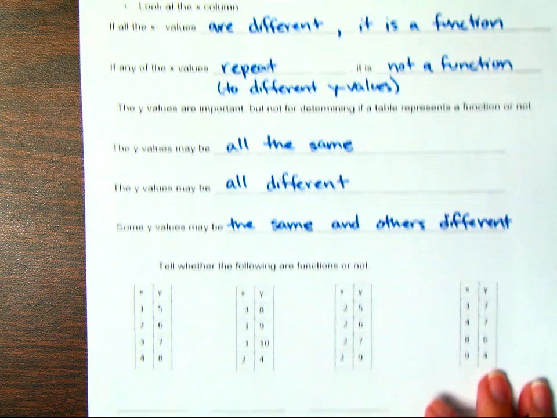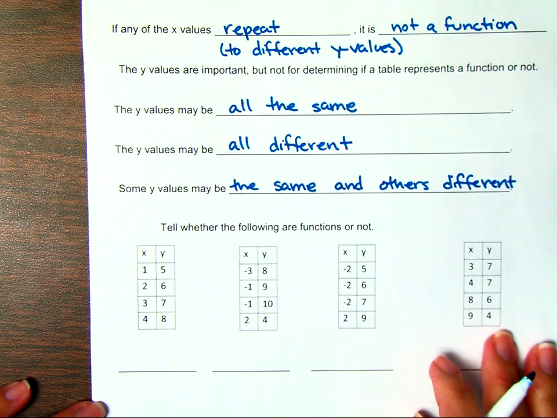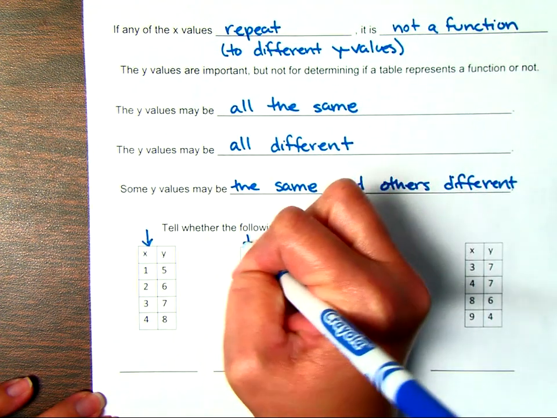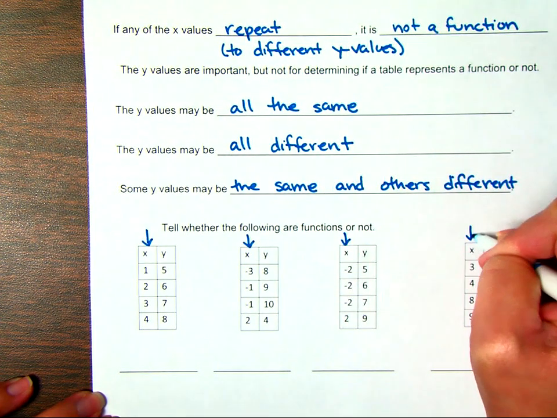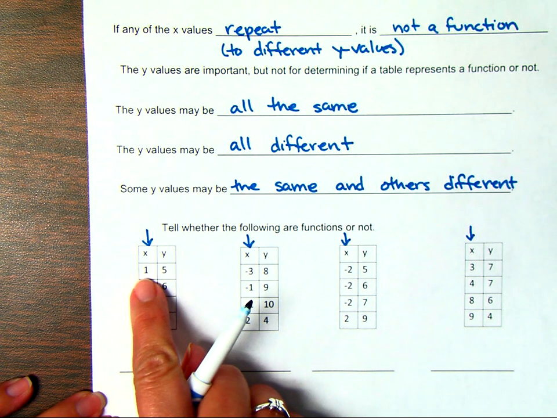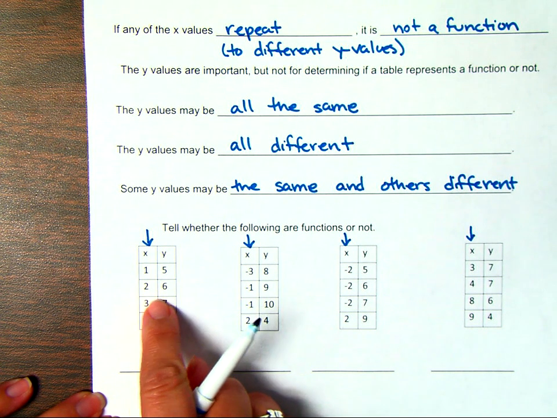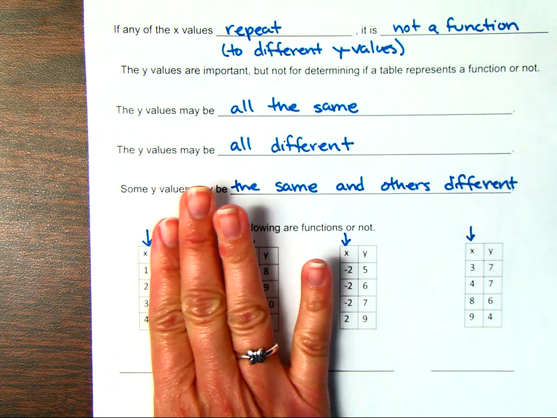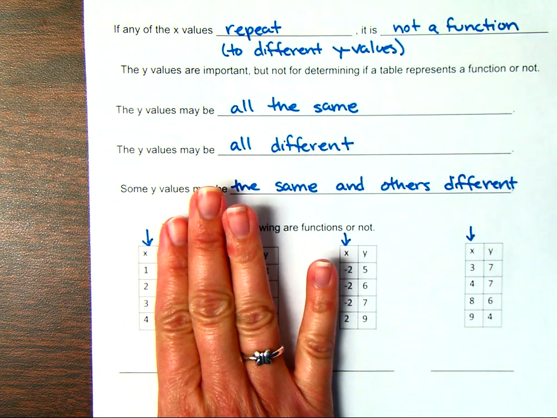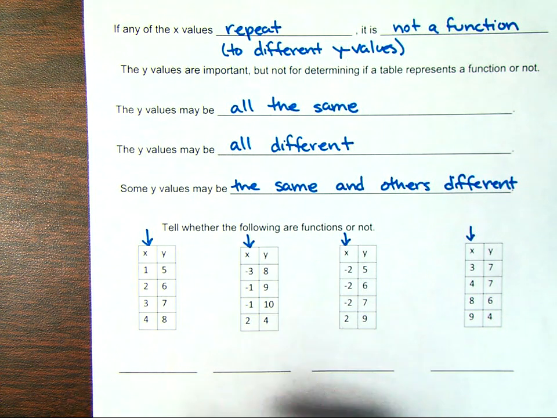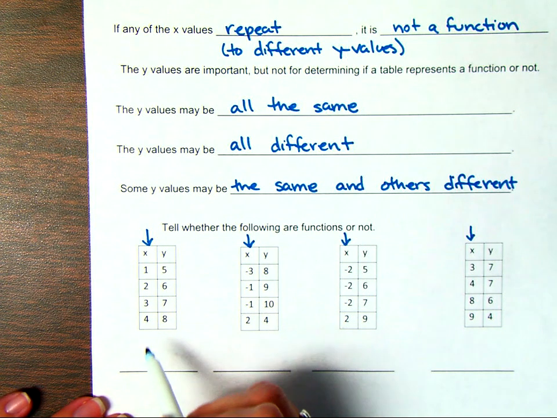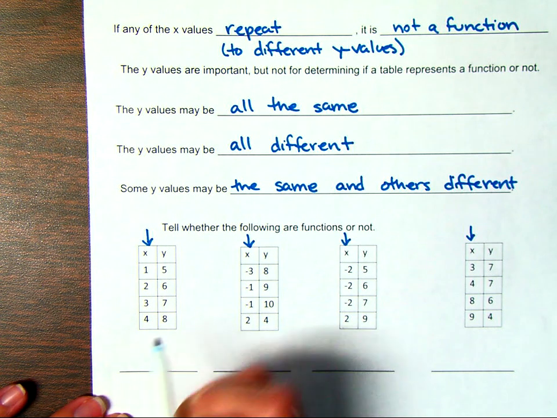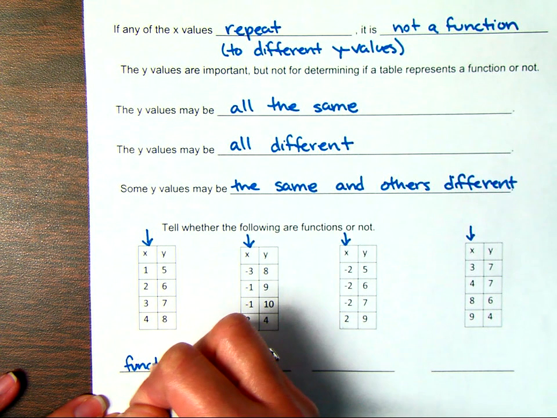So let's look at these tables and decide whether they are functions or not. We always want to look at the x value. That's what we need to look at. When x is 1, y is 5. When x is 2, y is 6. X is 3, y is 7. X is 4, y is 8. Just based on those ordered pairs, none of those x's repeat. It wasn't like x is 1, y is 5, x is 1, y is 6. So we know that this is a function.